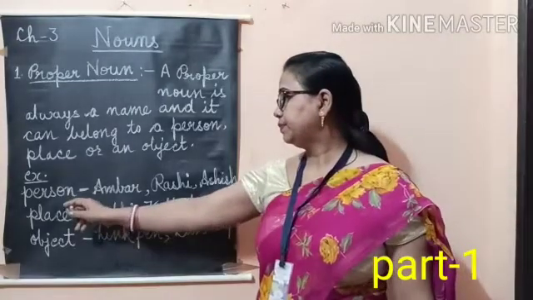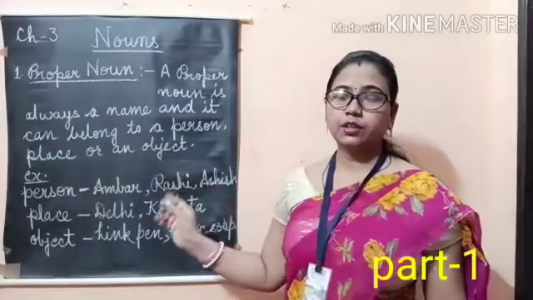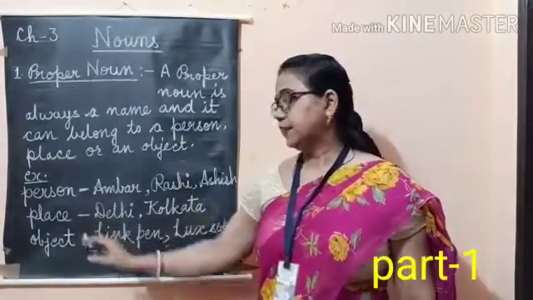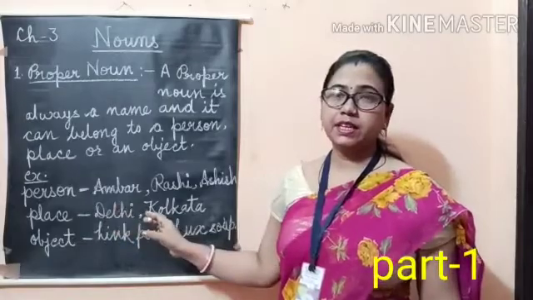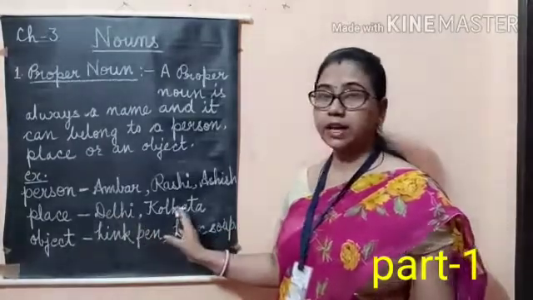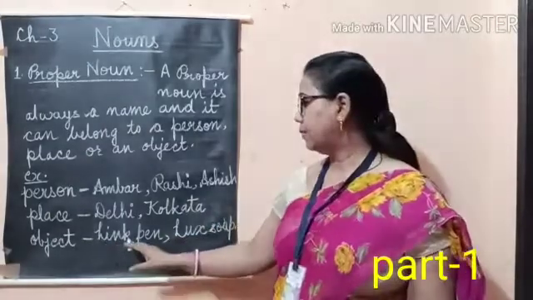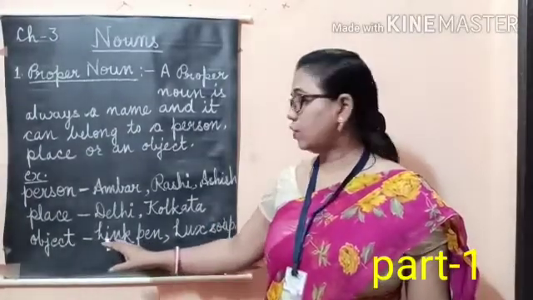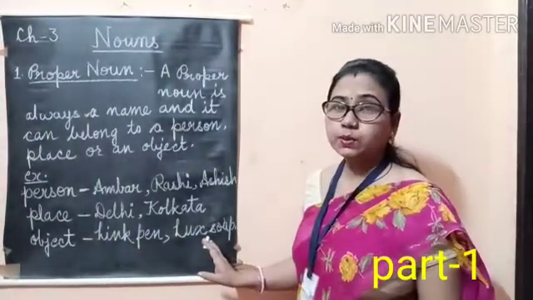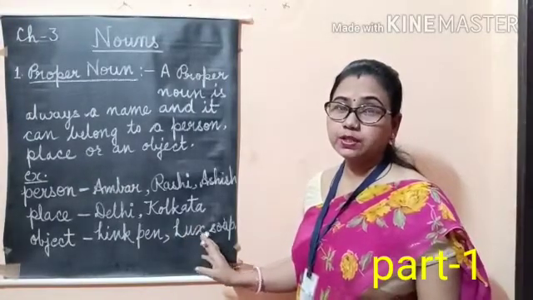For example, persons: Ambar, Rashi, Ashish, they all are names of specific persons. Or places: there are many cities in India, but specific names are Delhi, Kolkata, Chennai, etc. Objects: there are many pens and a specific name of a pen is Link pen, so it is a proper noun. There are many soaps in which Lux is a specific name of a soap, so it is a proper noun.